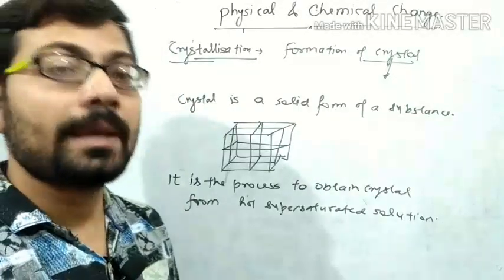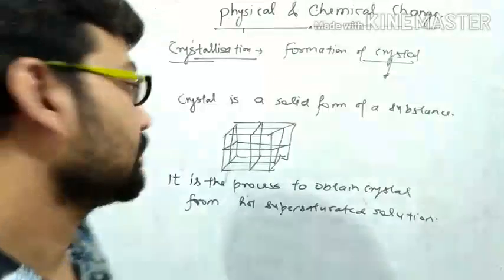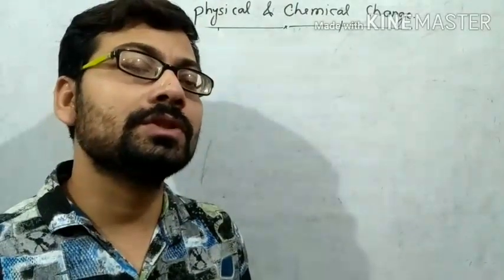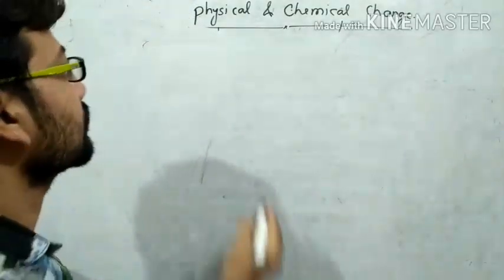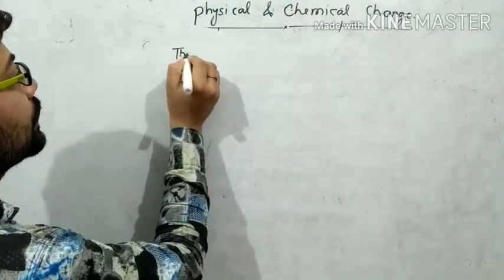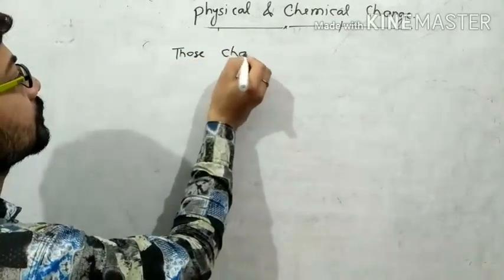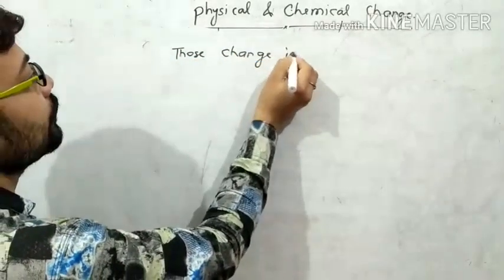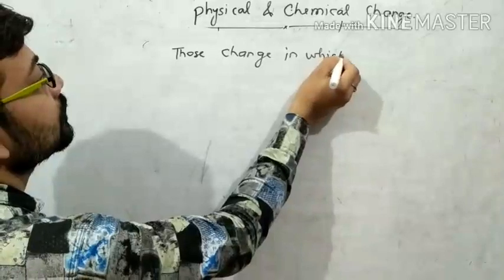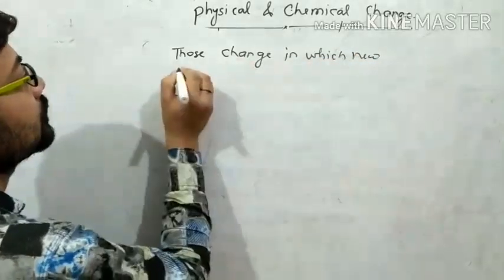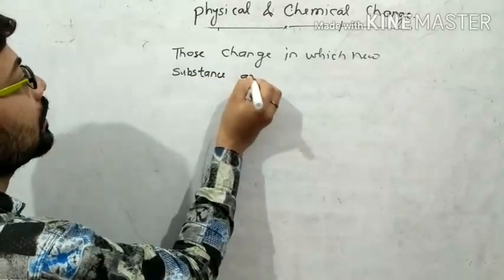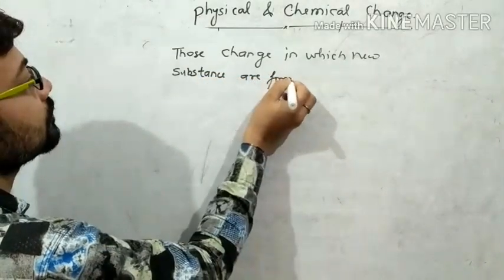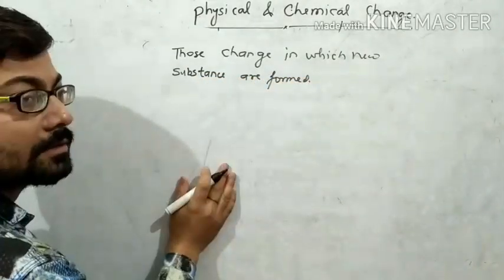Now what is the chemical change? So what is chemical change? Means those change in which new substances are formed, right?